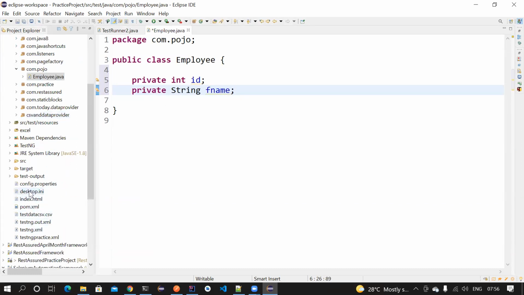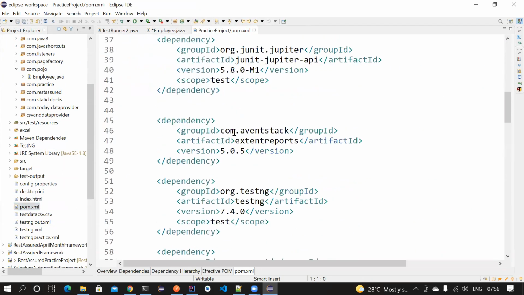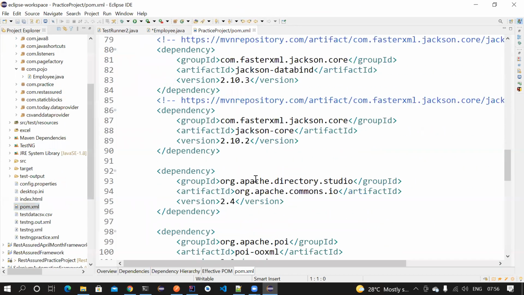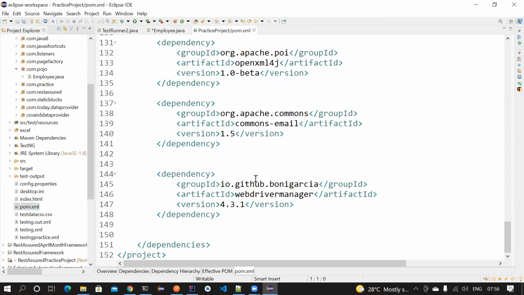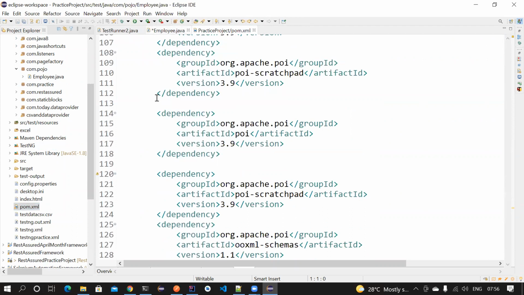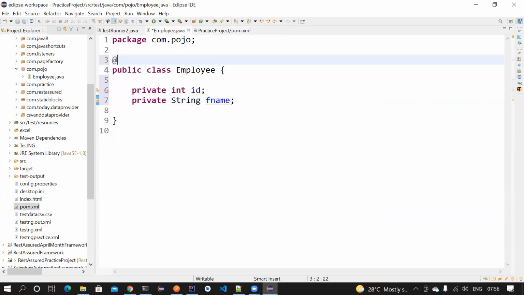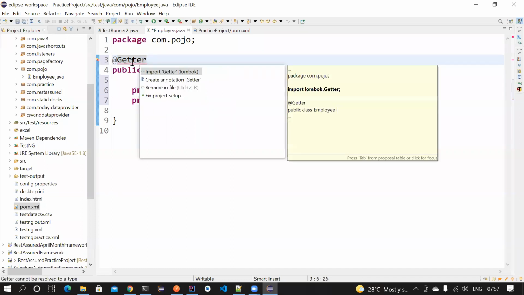Now you can check in the pom.xml whether you have that dependency already. Otherwise, you need to add it. I don't know whether it is already added. If I type it, it will definitely tell me @Getter. Import. So it's showing the option, which means it's already there. So let's just import it here.